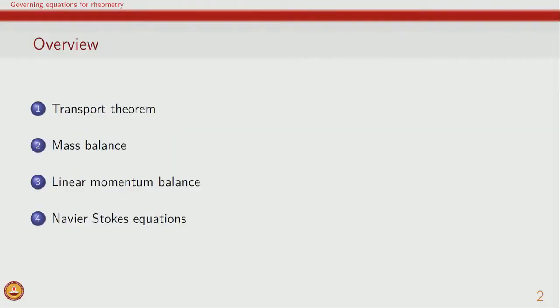And therefore, along with this we should also know the basic governing equations which can be used to describe the overall flow. So, in these lectures, we will look at these governing equations. We will start with a small discussion on the transport theorem, because that is essential to develop all the governing equations.